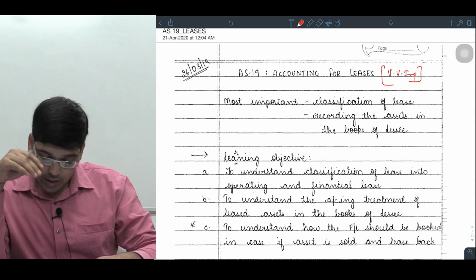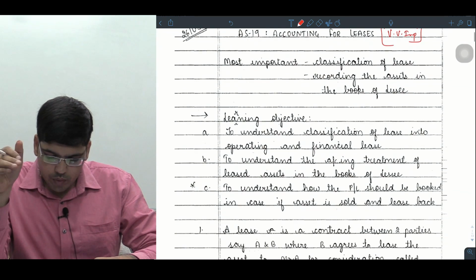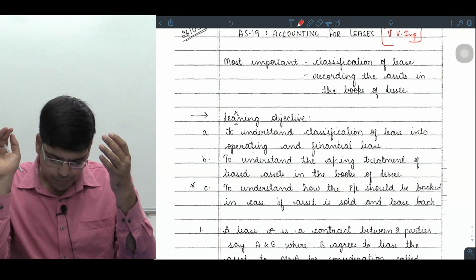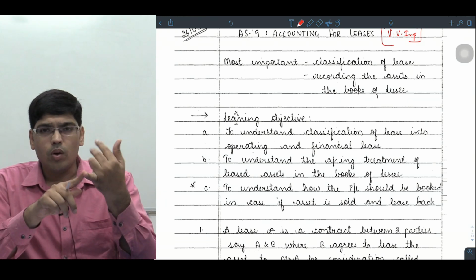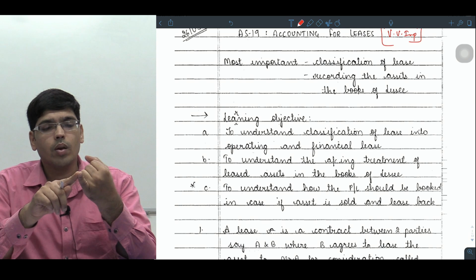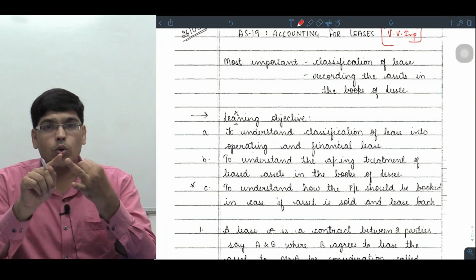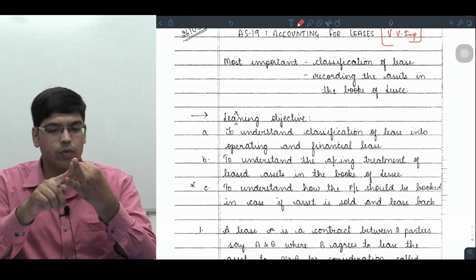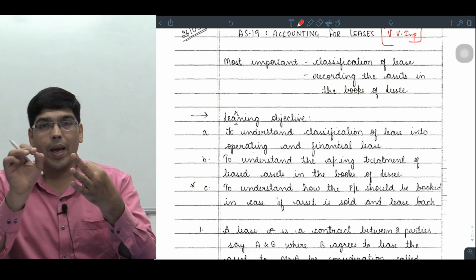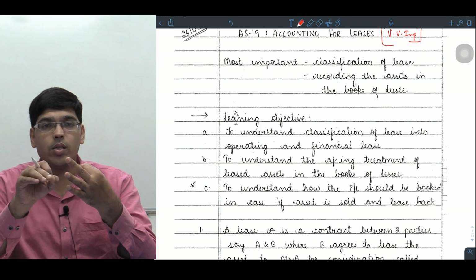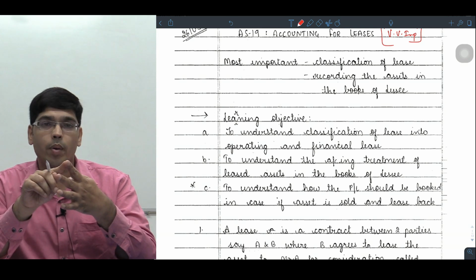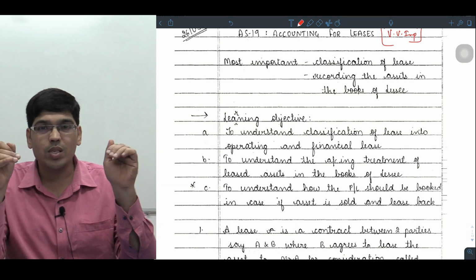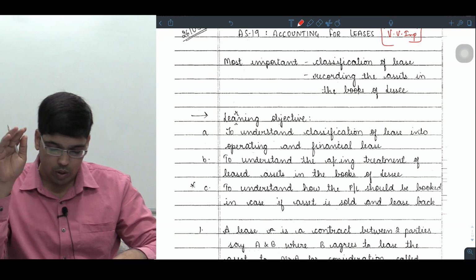So, accounting for leases. There are many learning objectives in the standard. First, the layman version: what is the meaning of the term lease? Then the classification of lease into two parts, operating lease and finance lease. That is the classification of lease. Then how to do the accounting treatment in case it is an operating lease, how to do the accounting treatment in case it is a finance lease, and the last one is sale and lease back transactions. We will learn all these things in the standard, slowly, step by step.